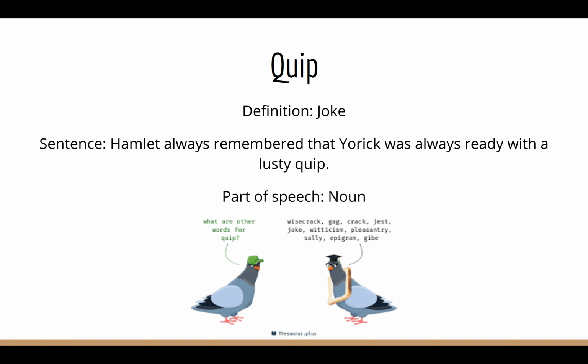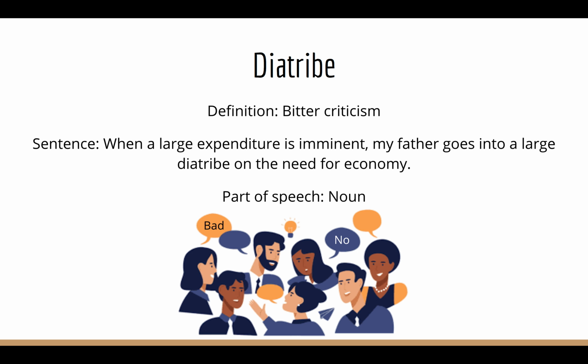The next word is diatribe. Diatribe means bitter criticism. It's also kind of like acrimonious, which is one of the words we did before. So you could say that diatribe and acrimonious are synonyms. Acrimonious, just a review, means bitter, or bitter words.